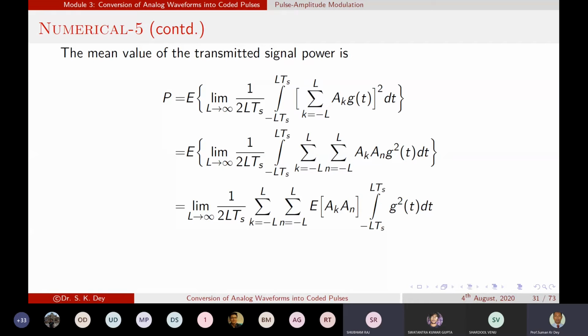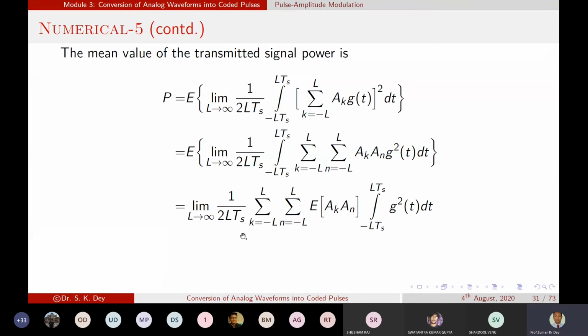Yes. Okay. So now in the third line, we just rearrange the terms. We have the limit L tends to infinity of 1 by 2L Ts, and we take the summation and the sample values outside the integration because they do not depend on t.